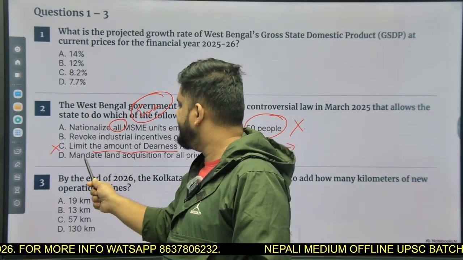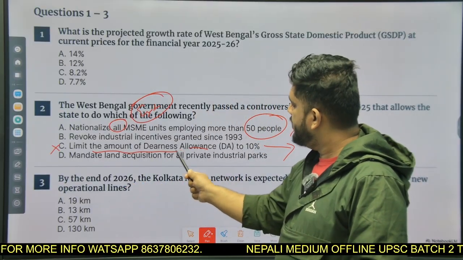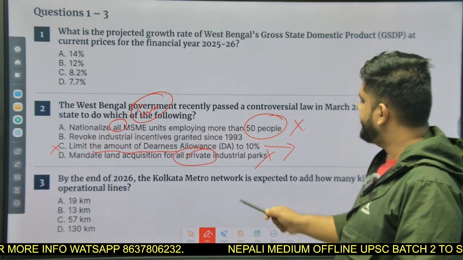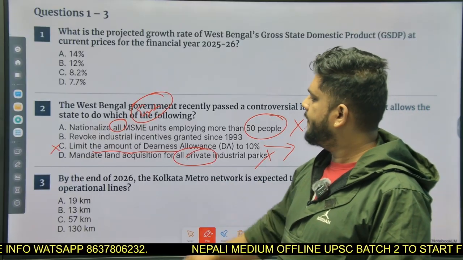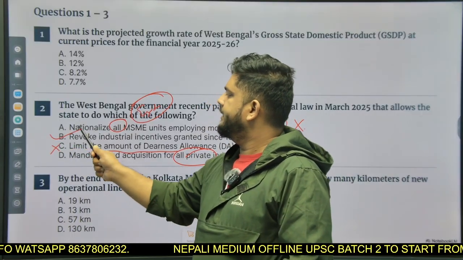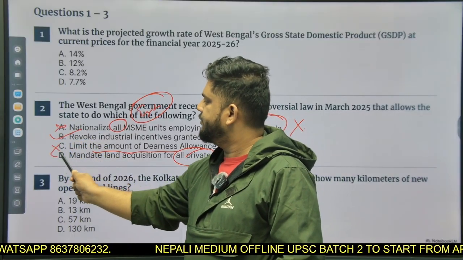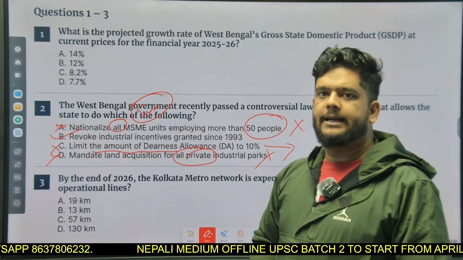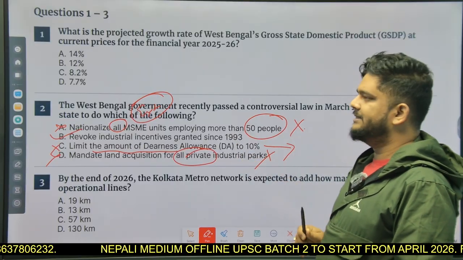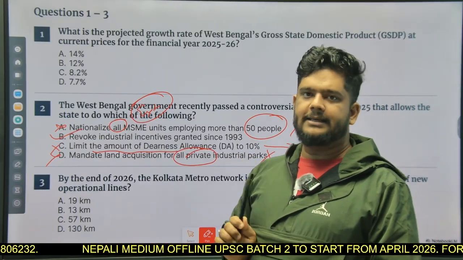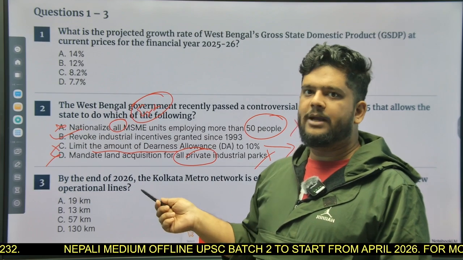Mandate the land acquisition for all private industrial parks. This statement is also incorrect. Why? Because again, it is an extreme one. So by eliminating other options, we have come to the conclusion that revoke industrial incentives granted since 1993 is the correct answer. And that's the reason why it was quite controversial.